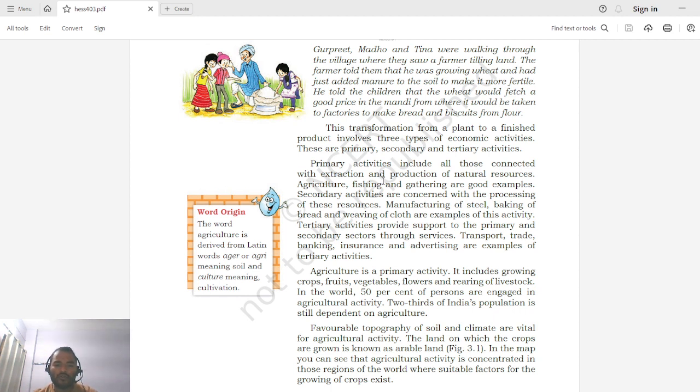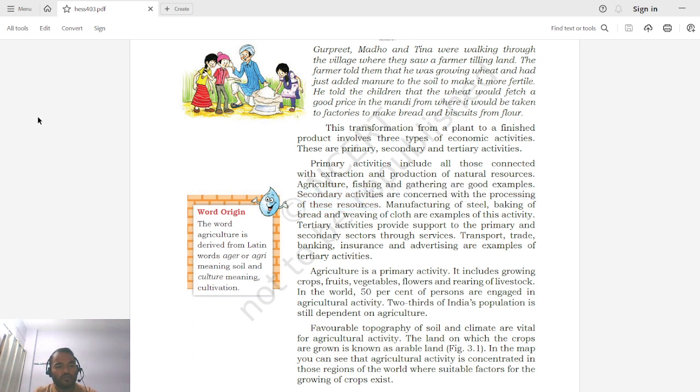Okay, so now after getting these primary goods from primary activities, what is the second step? Now these goods will be taken to some other factories where they would be further processed to make some product. Say for example, if we are extracting minerals from the earth's crust, then further they would be refined to produce, say for example, iron, aluminium, gold, silver, copper, etc. All these activities that are done on primary products to give them a shape or to manufacture some product out of that are known as secondary activities.